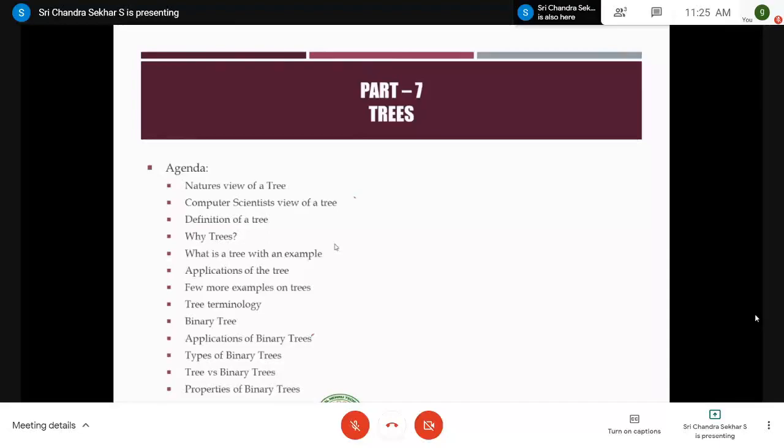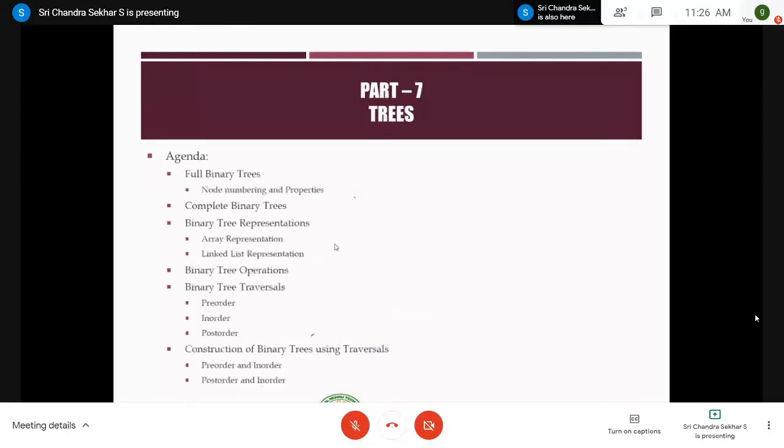Trees, right? This is the agenda which I'm going to follow. We'll see what's the nature view of a tree and how the computer scientist views a tree. Definition of a tree, why do we use these trees, examples, applications, terminology, binary tree, applications of binary tree, why, what is the difference between a tree and a binary tree, what are the properties of binary trees, full binary trees, complete binary trees, binary tree representations. All these things we will discuss, right?